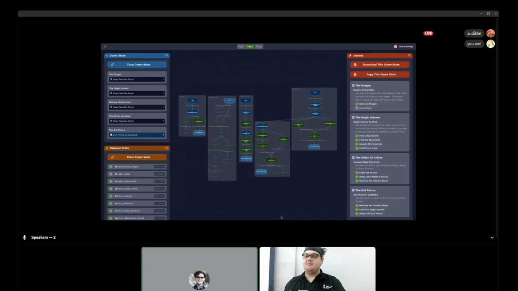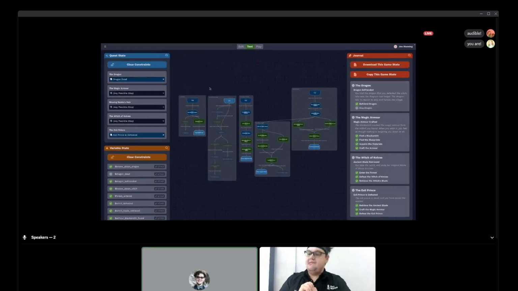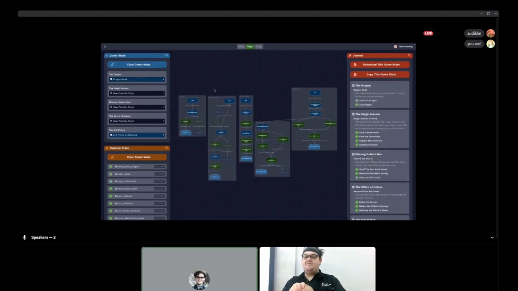But of course, solvers can detect bugs and problems in our quest structure. When we tell it that we want to be at the end of the game, it found this state here. So, fiddle. Where we've befriended the dragon, slain the witch, and so on. But what if I want an end state where I've defeated the evil prince and slain the dragon instead of befriending it? Well, it can do that, no problem. It finds a state where the prince is defeated and the dragon is dead, and I made the heir return to her family. Really useful for finding different paths through your game.